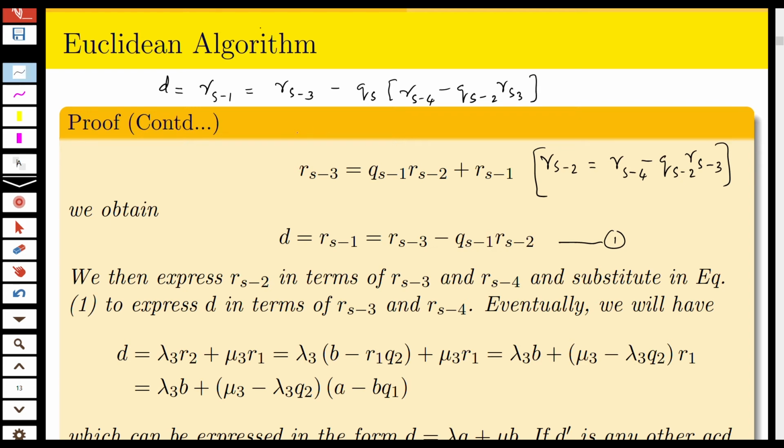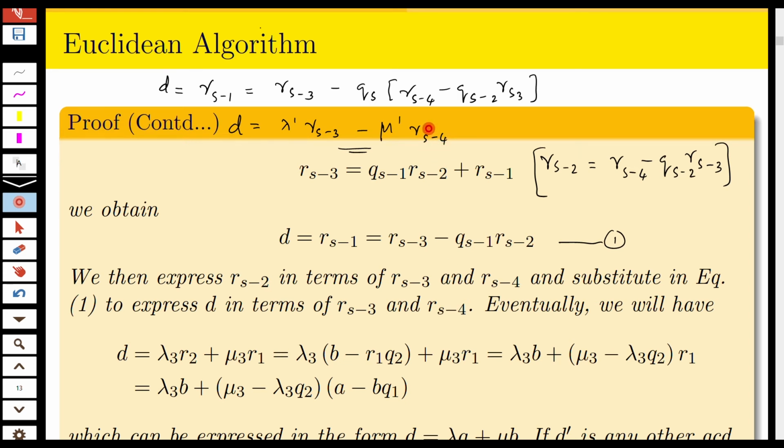So from this you can see that this is equal to some lambda dash times Rs minus 3 minus some mu dash Rs minus 4. So you can express D in terms of Rs minus 3 and Rs minus 4. Then we can express Rs minus 2 in terms of Rs minus 3 and Rs minus 4 and substitute in the equation. So we have expressed D in terms of Rs minus 3 and Rs minus 4.